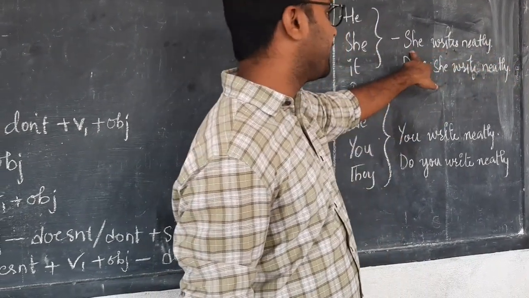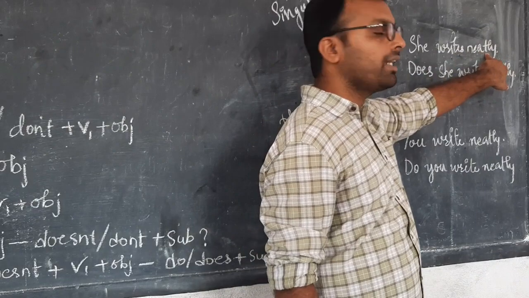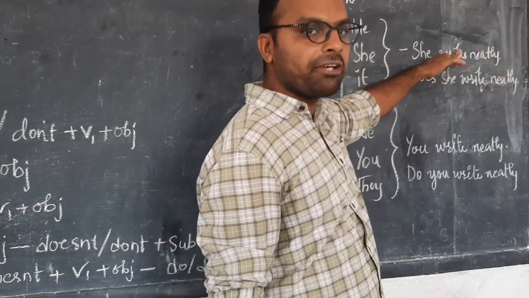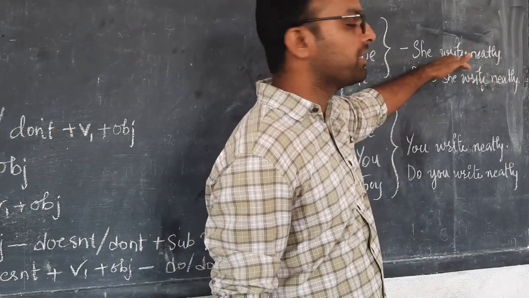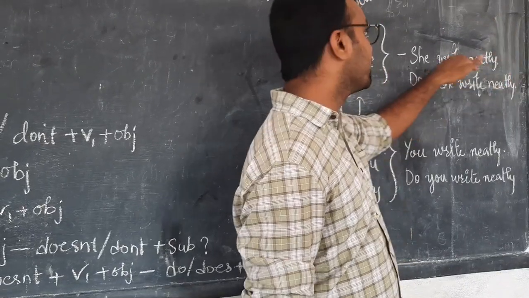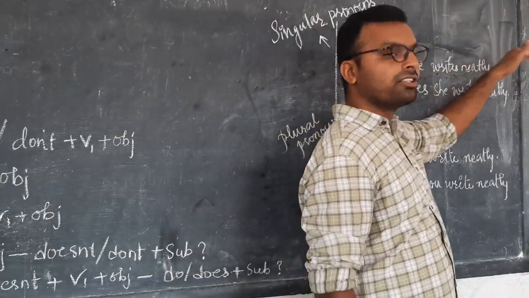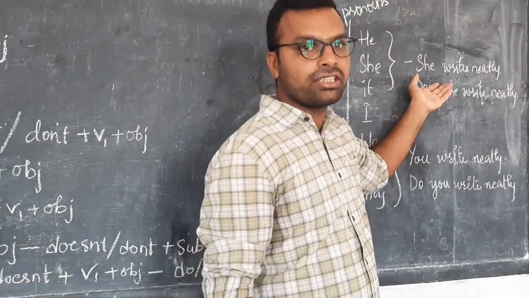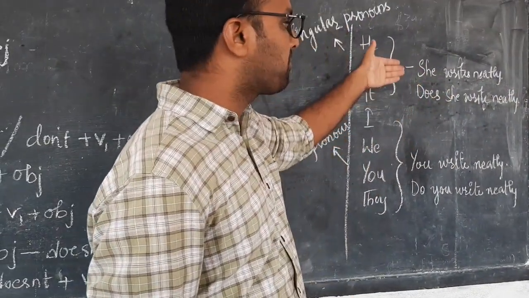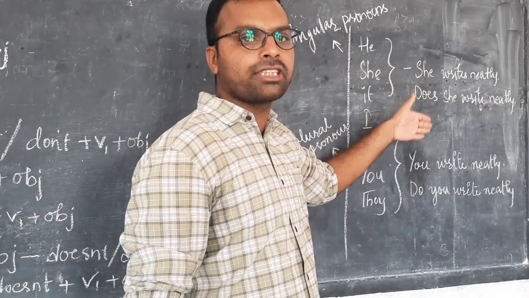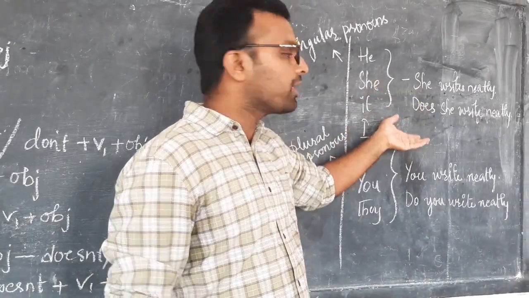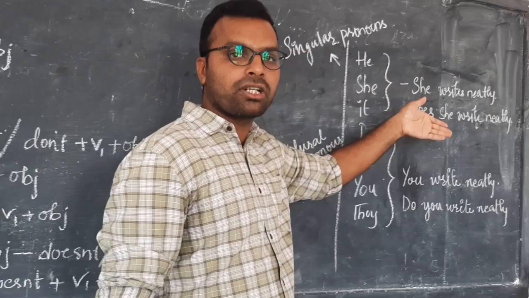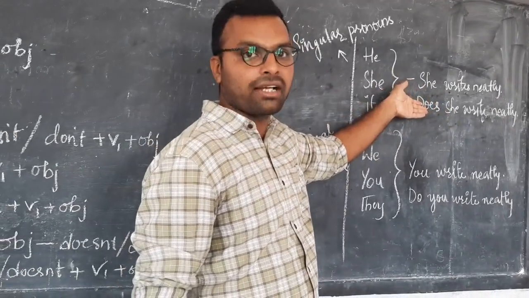If this is in the negative, she doesn't write neatly, and the negative structure is there, then I can add the positive question tag. She doesn't write neatly, does she? This is a way of framing the questions and statements: positive statement with a negative question tag, and negative statement with a positive question tag, like this.